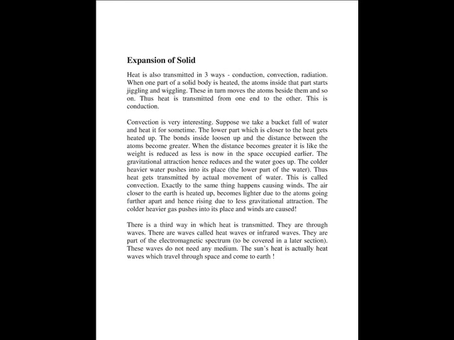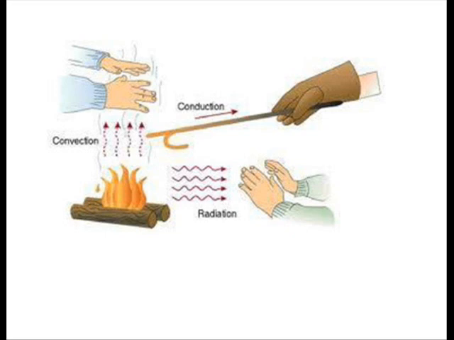There is a third way in which heat is transmitted, and it is a wondrous way. It is through waves, called heat waves or infrared waves. They are part of the electromagnetic spectrum, to be covered in a later section. These waves do not need any medium. So this is a wave. It's got nothing to do with the type of transmission of heat which we considered earlier, the conduction and the convection. The sun's heat is actually heat waves which travel through space and come to earth. It travels through the whole of space, and there is nothing in that space. So, radiation.